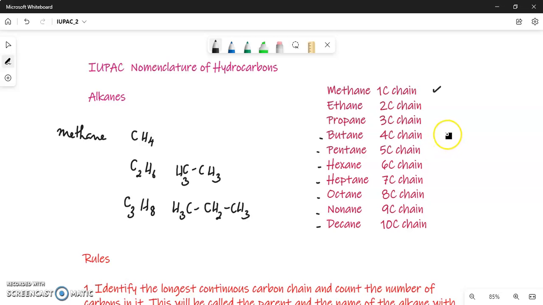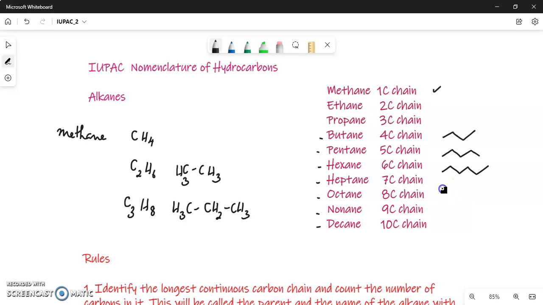So butane, basically, is 1, 2, 3, 4, a chain with 4 carbons in a straight line. And pentane will be 1, 2, 3, 4, 5 with 5 carbons in a straight chain, not its isomers. Its isomers, according to IUPAC, will have different names. So hexane will be a straight chain with 6 carbons, 1, 2, 3, 4, 5, 6.